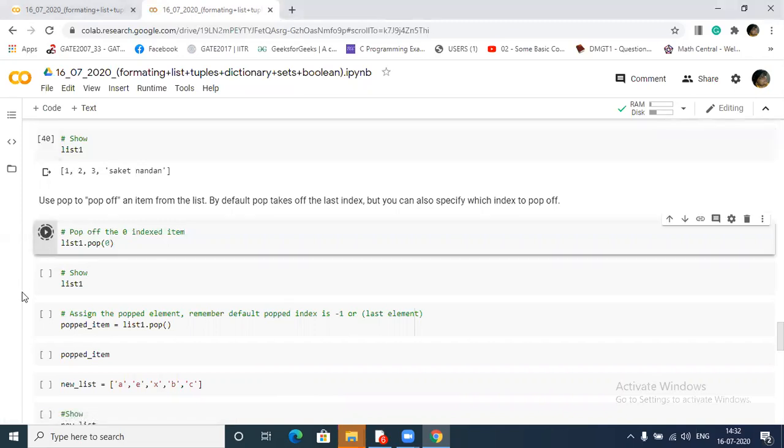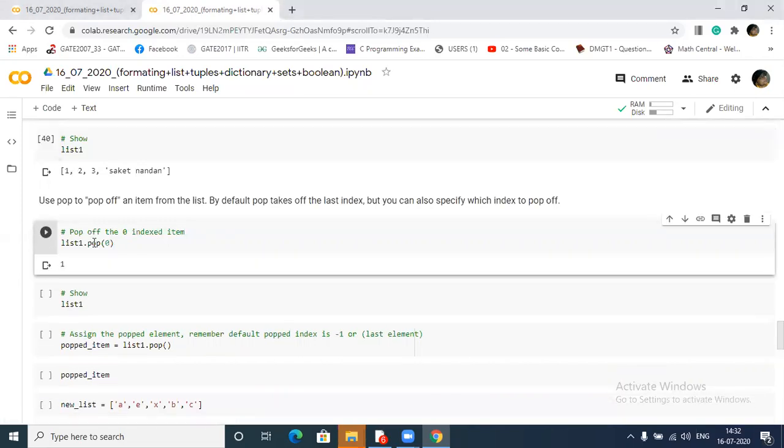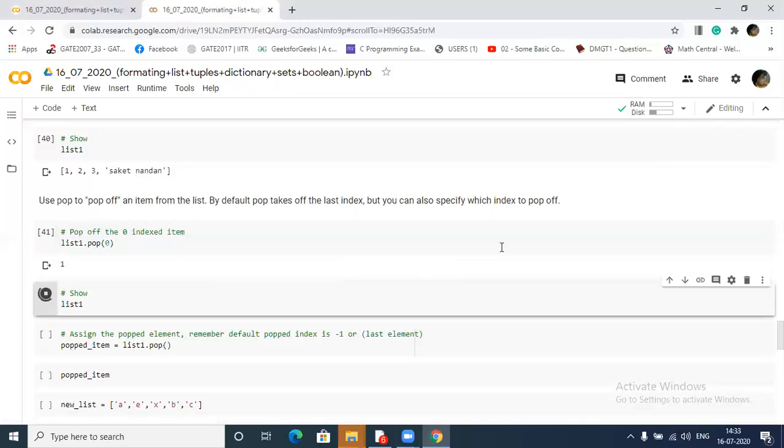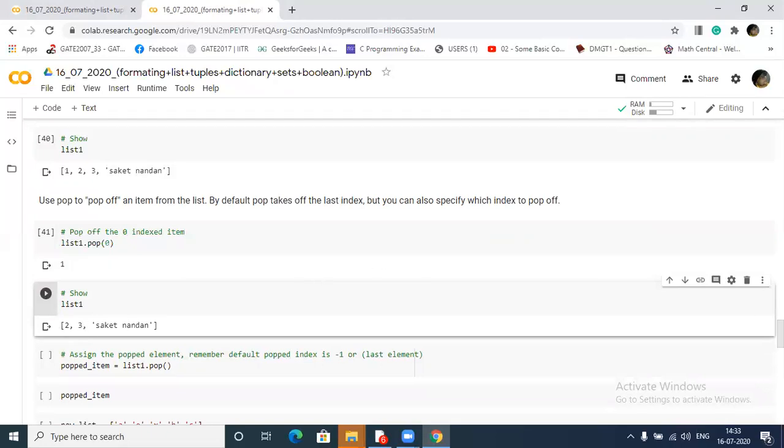So when I run this, it is giving 1 here. It will return the popped element. Popped element means removed element. Since it has removed 1, in the result it will return the removed element. Got my point? It will not return the list after removing, it will return the removed element. Just see that 1 is not there.